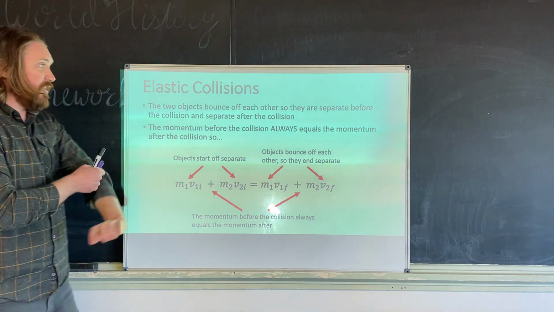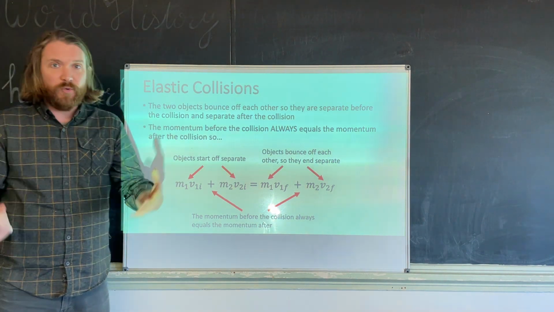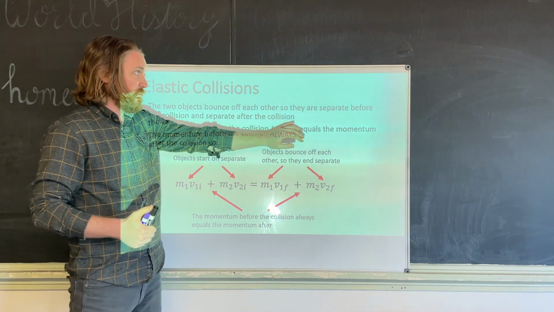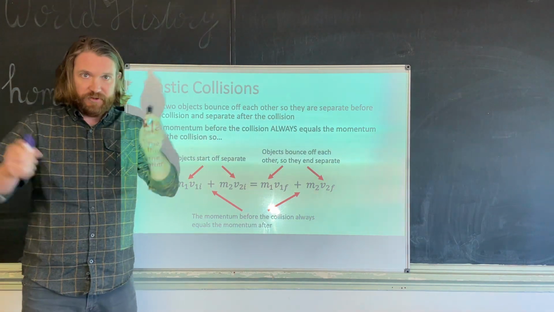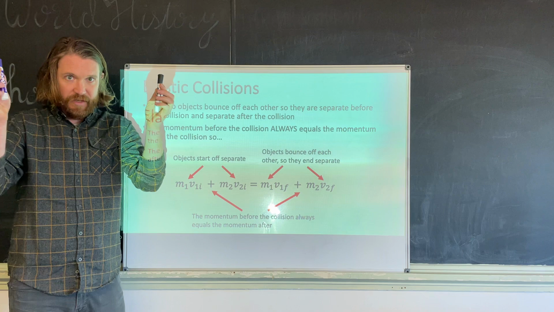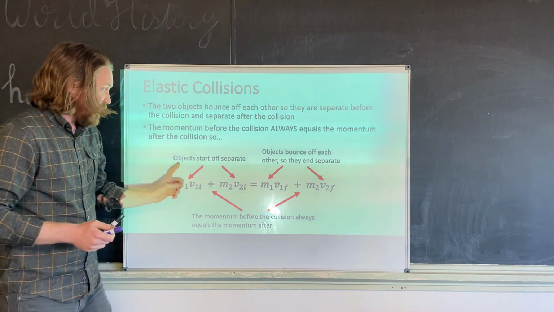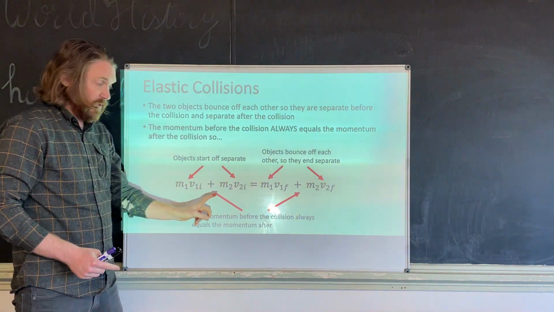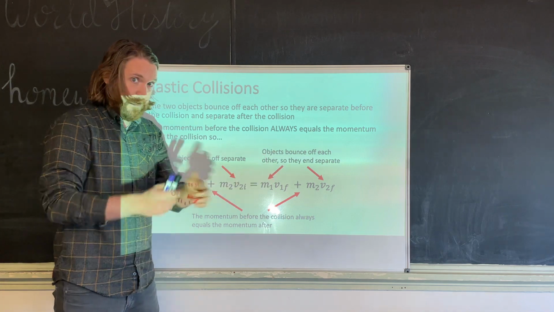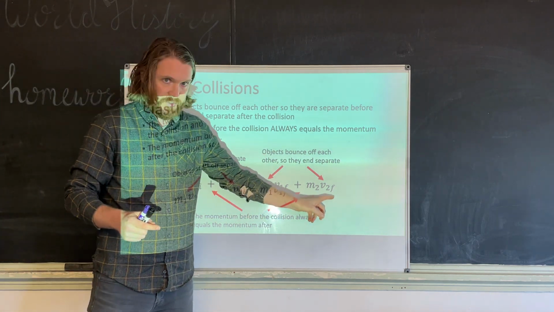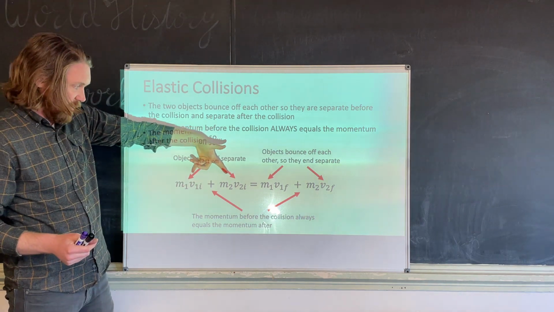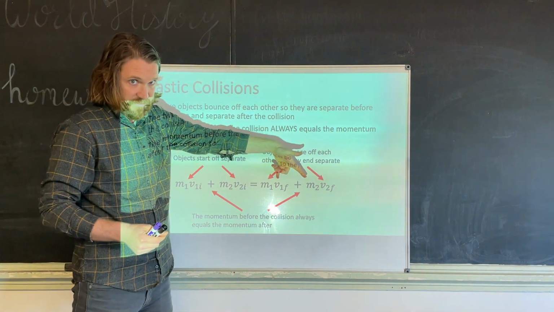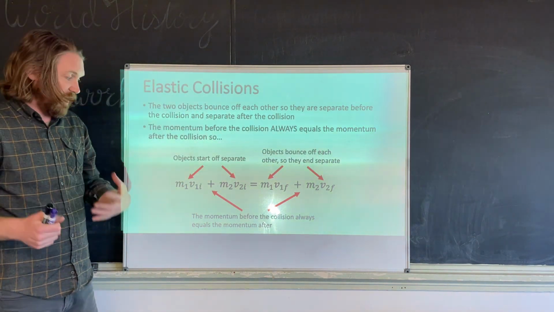So a couple things. I wrote this, and I know that this is a lot, okay? But this is just another way of spelling all this out because I wanted you to have it in two different ways. Two objects bounce off of each other, so they're separate before the collision and they're separate after the collision. They start off separate, they hit each other, they bounce, and they end up separate. So the objects start off separate, which means that each object is its own object. So you have M1V1 plus M2V2. And they end separate, right? They bounce off each other. M1V1, M2V2. The only thing that's changing are the velocities. The starting velocity of the first object, the starting velocity of the second object, the final velocity of the first object, the final velocity of the second object.